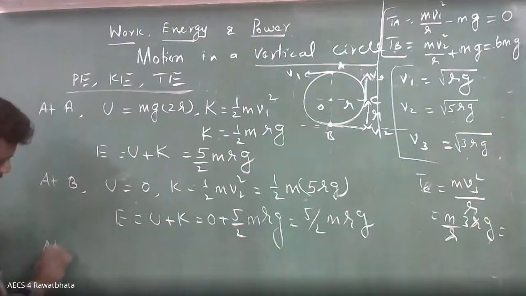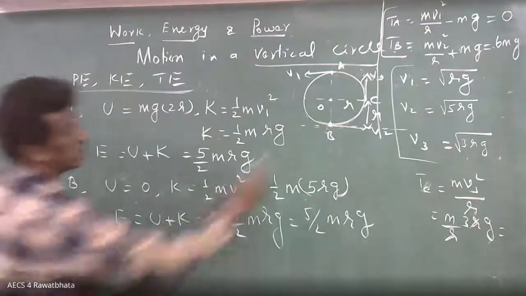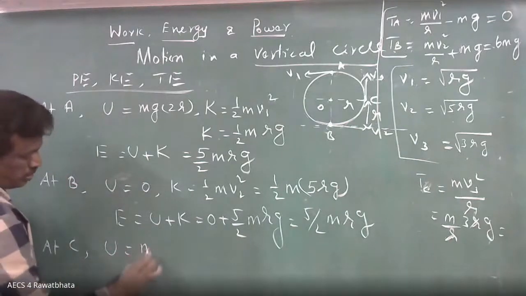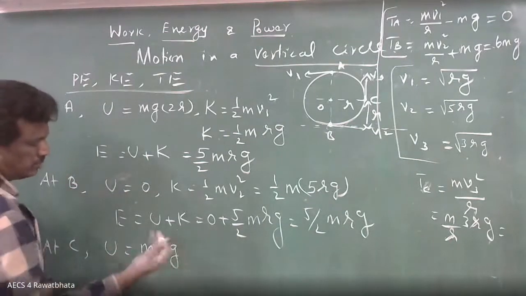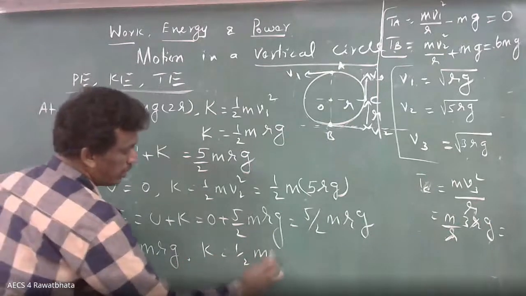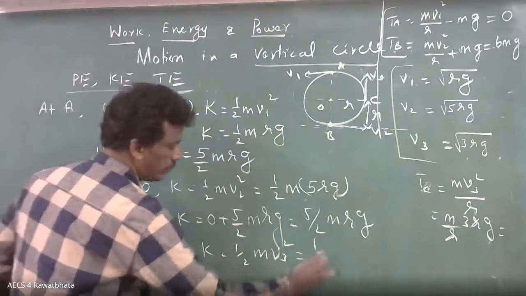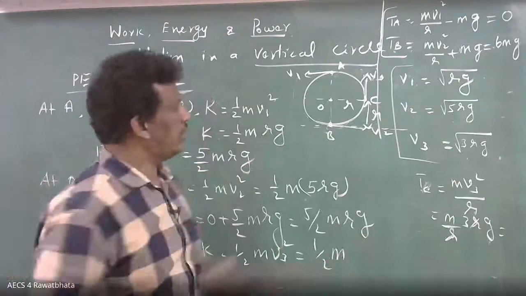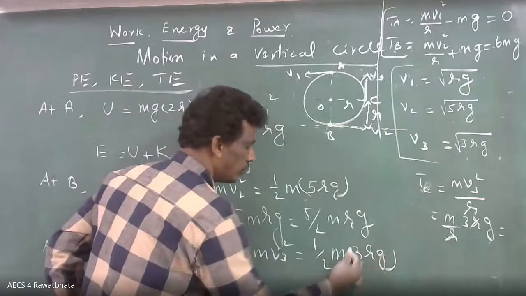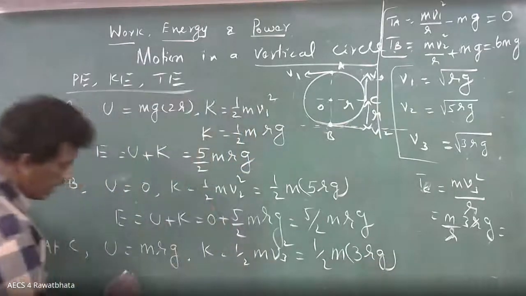Next, at C. C means here, potential energy mRg, mg or mRg, no problem. Kinetic energy of 1 by 2 m v3 square, v3 square is 3 rg. Add it.